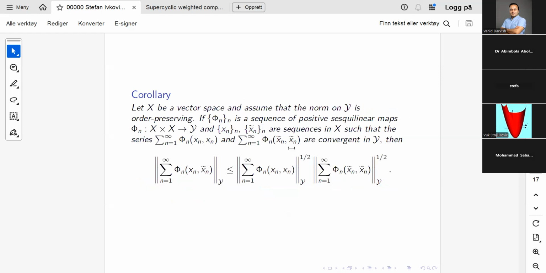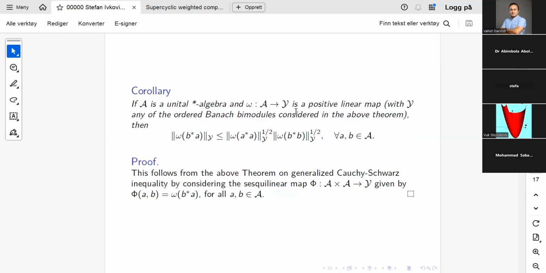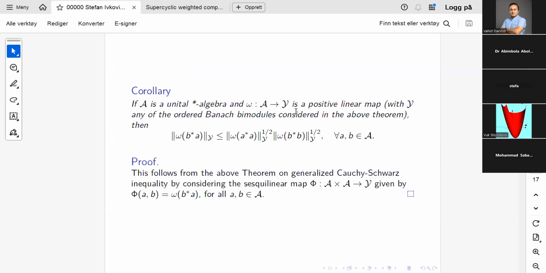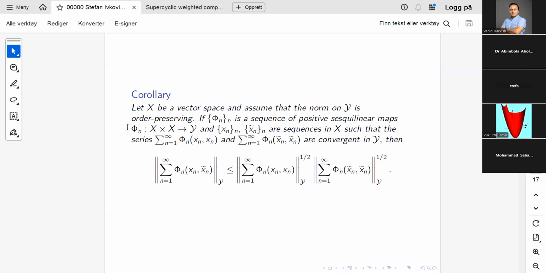Another application is if you pass to infinite sums. So then you can consider the sequence of positive Sesky linear maps taking values in I, where I is one of these Banach bimodules considered above, but not all Banach bimodules considered above, only those having the norm which is order preserving.